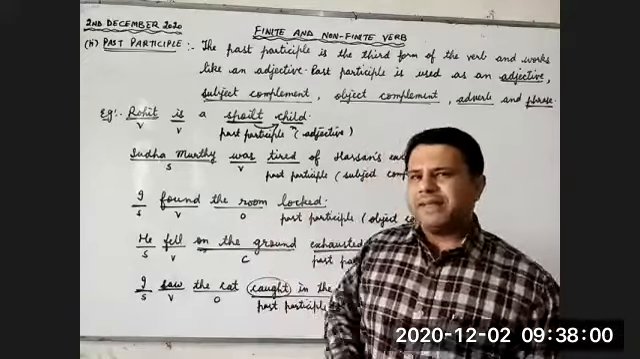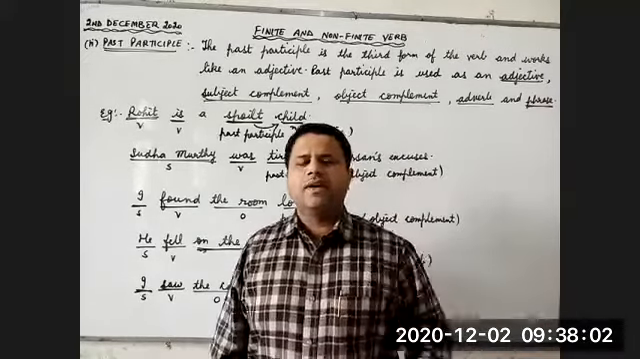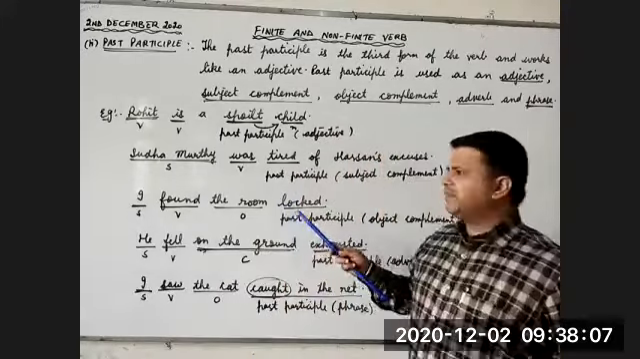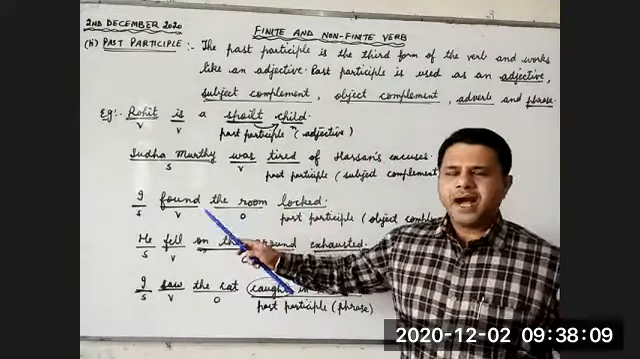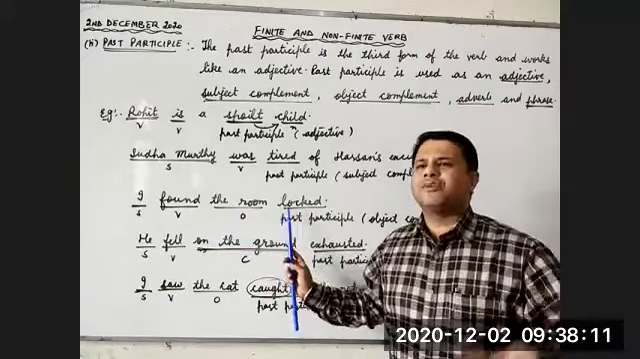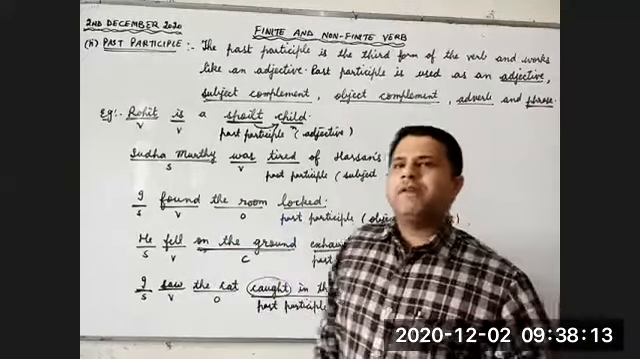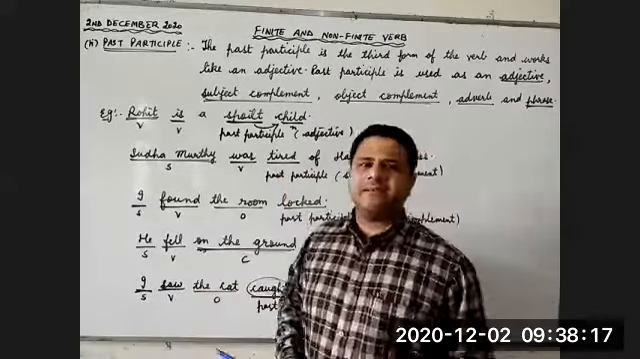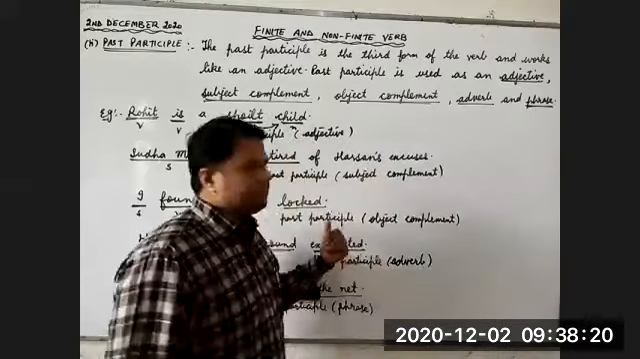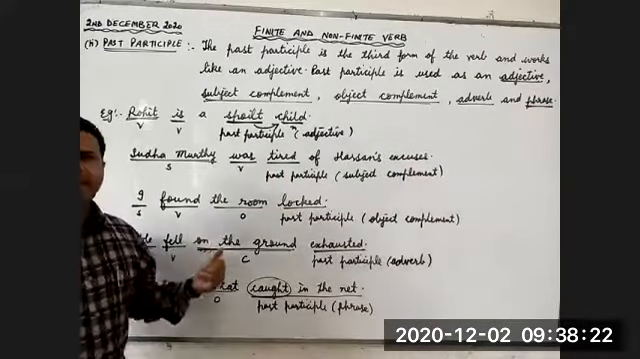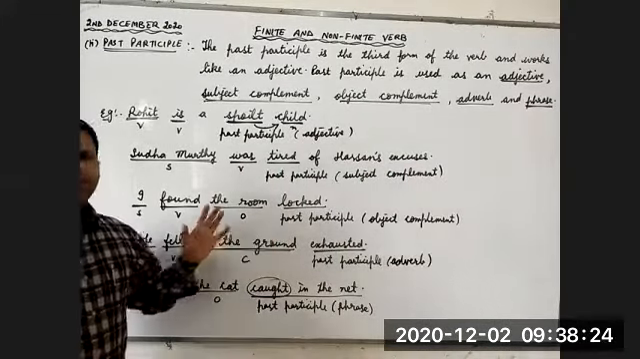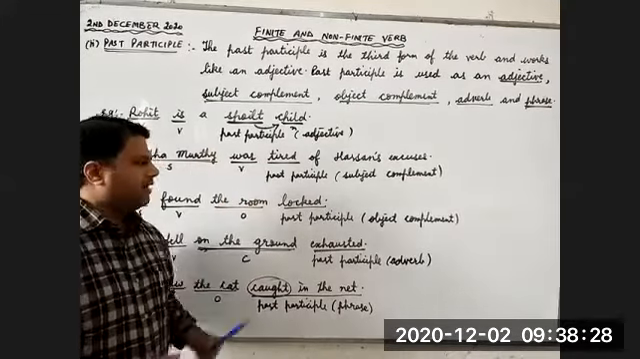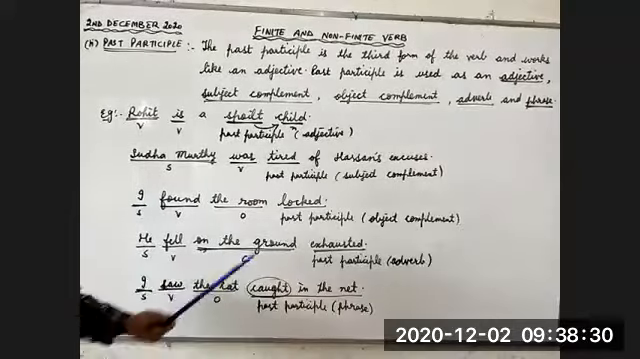Children, it depends how you use the word in a sentence. If you take this word locked to this position, I found a locked room, then locked will be used as an adjective. Here it is not used as an adjective. Here it is used as an object complement. This is the third use of past participle. First use: adjective; second use: subject complement; and third use: object complement.